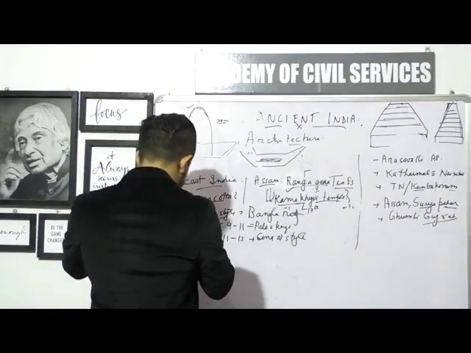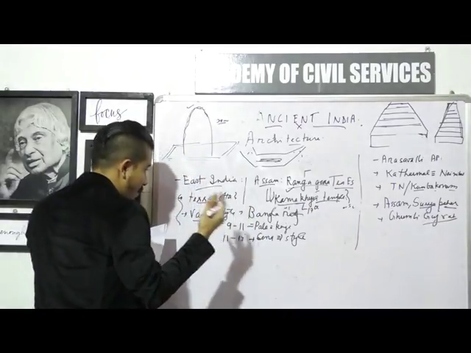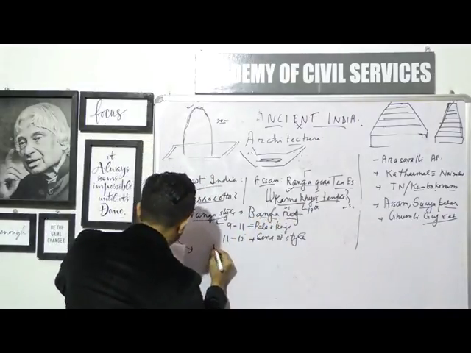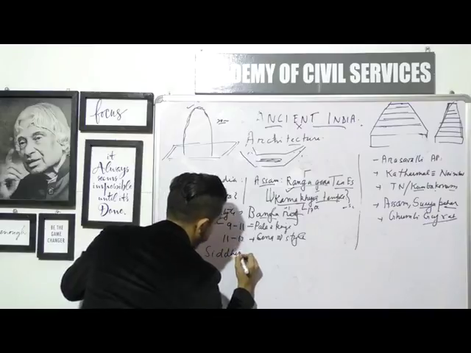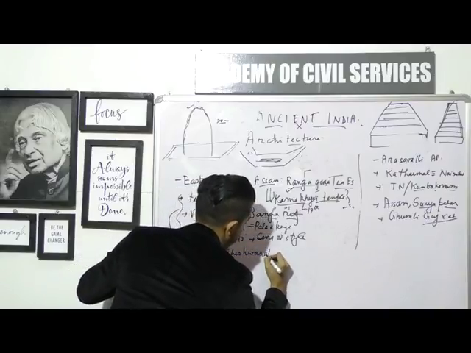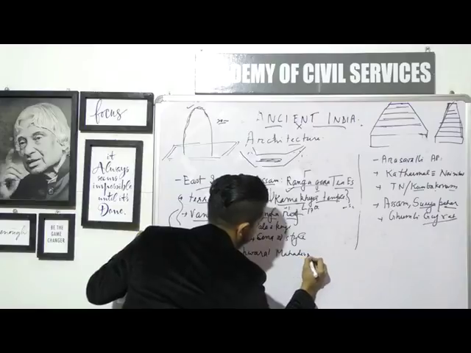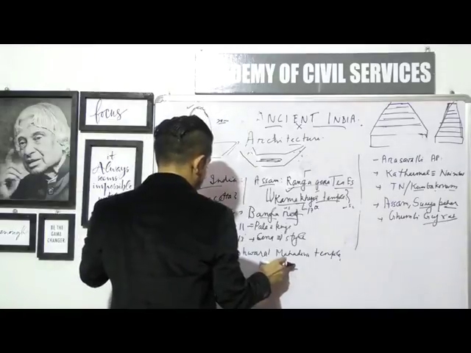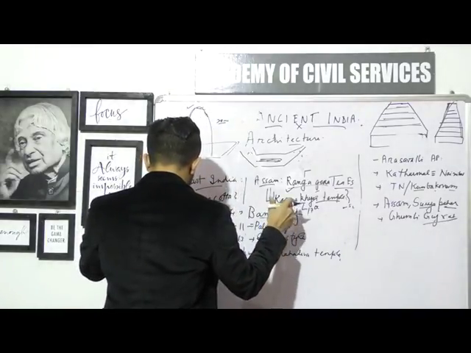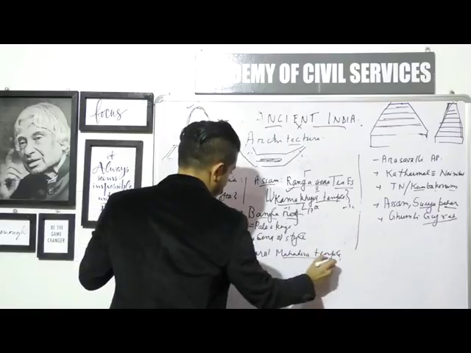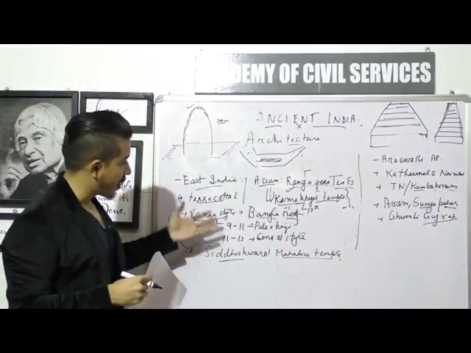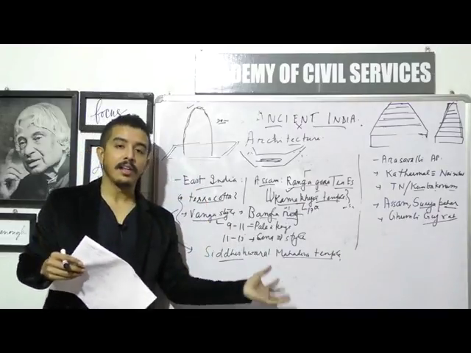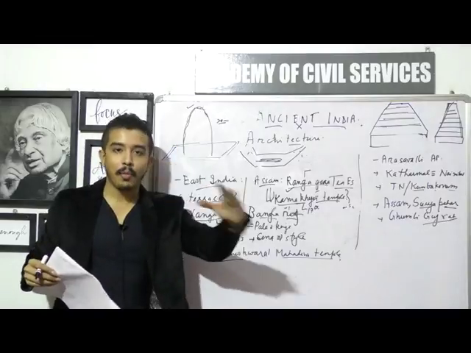Okay, so if you ask me, can you give me one example of this Vanga style which had the Bangla roof? Yes, I can, and that is the Siddheswara Mahadeva temple, which is famous for the Bengali hut or the sloping roof or the Bangla roof. So if you were asked for an example of the Vanga style with the Bangla roof, you would say that the Siddheswara Mahadeva Shiva temple is a very representative element of this sloping roof structure.